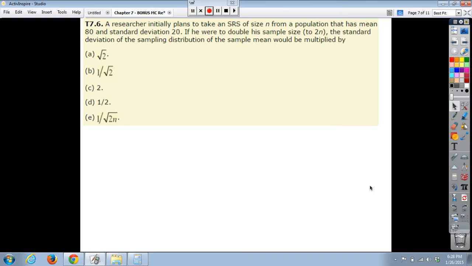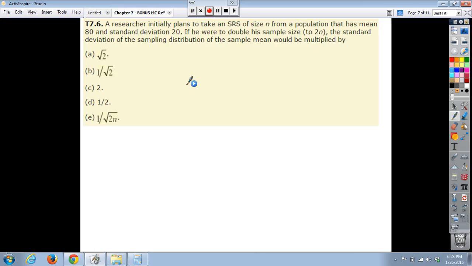Number 6. A researcher initially plans to take a simple random sample of size n from a population that has a mean of 80 and a standard deviation of 20. If he were to double his sample size to 2n, the standard deviation of the sampling distribution of the sample mean would be multiplied by what?